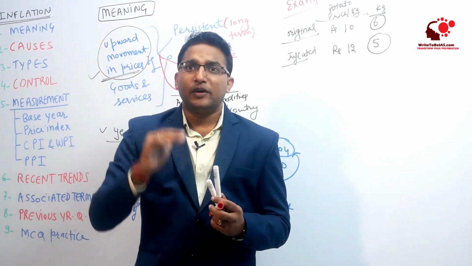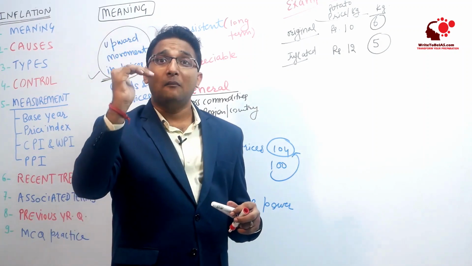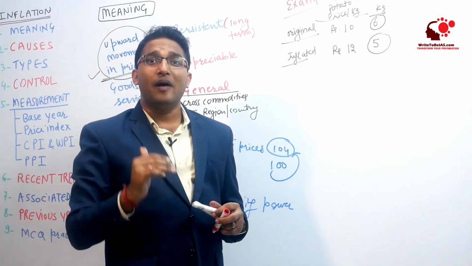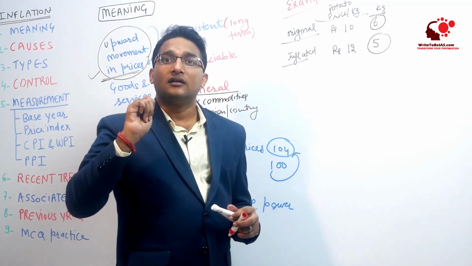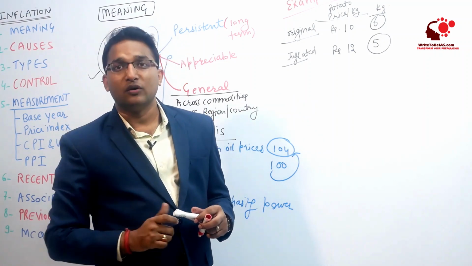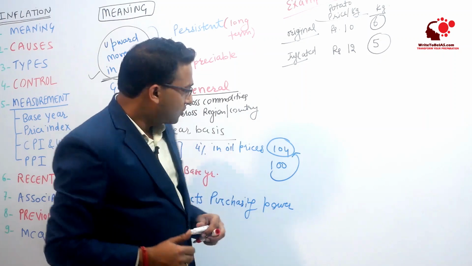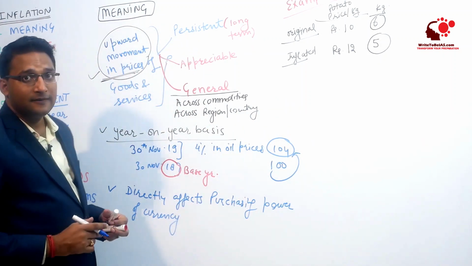That means the purchasing power of the currency has reduced. In the same amount of rupees, we are able to buy fewer goods. So this is called that purchasing power is getting reduced because of the inflation, right? So it has an indirect impact upon the purchasing power of currency.